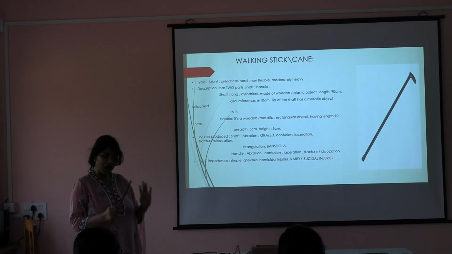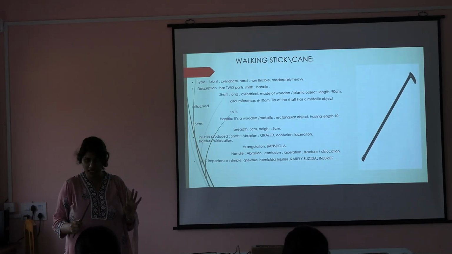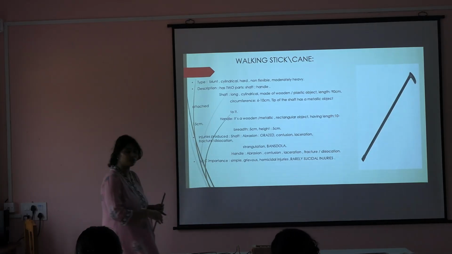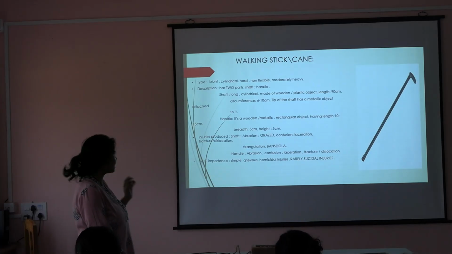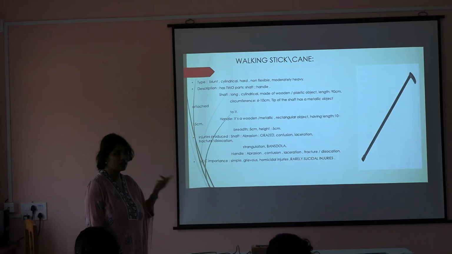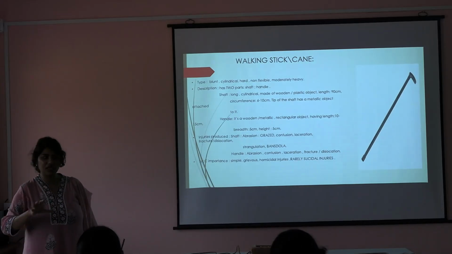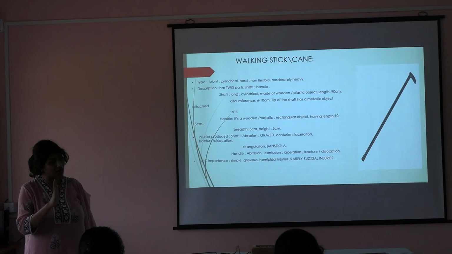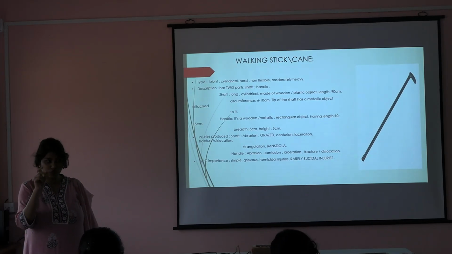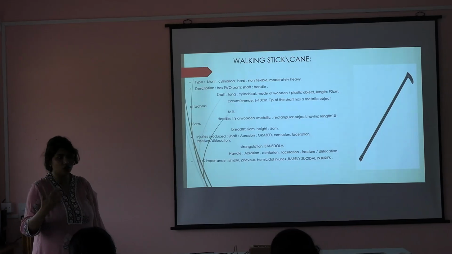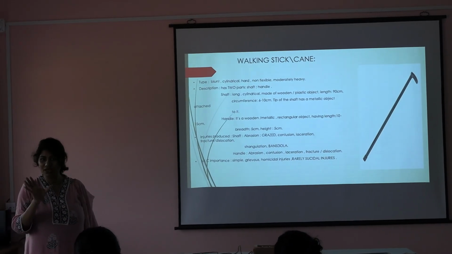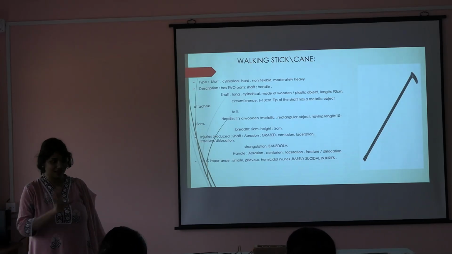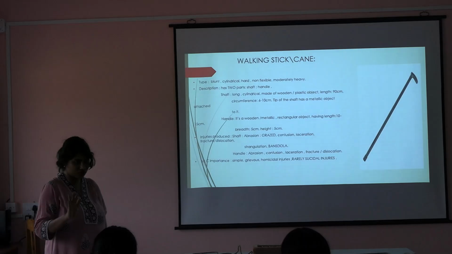I am telling you that you have to do this yourself. Understood? Next, in the handle, first check which type of handle it is. What is the material, wood or metallic? Sometimes it can be metallic. In everyday life, sometimes there is a pattern or design on it. If we hit someone with that part and the patterned portion forms a bruise on the head or body part of the other person, then you can identify the object or the weapon at the scene of crime. Understood? Why is it important to correlate this?